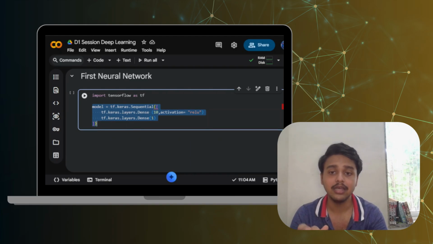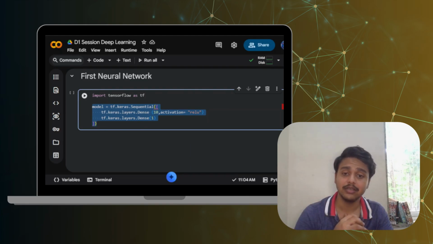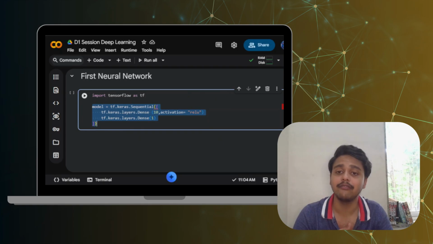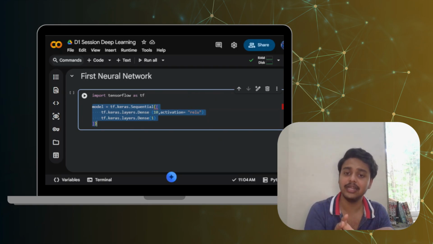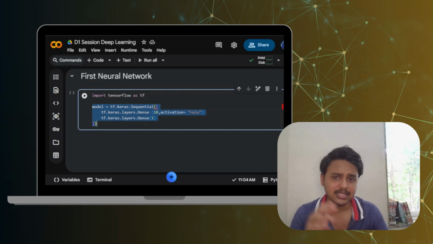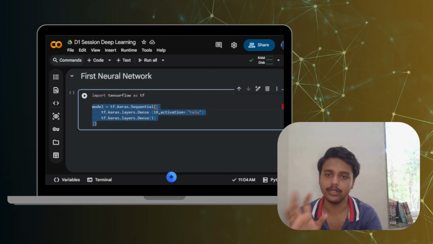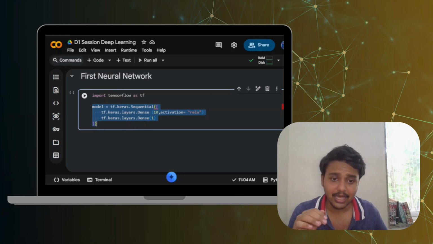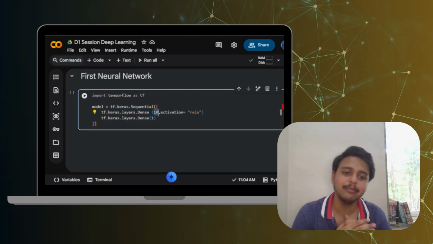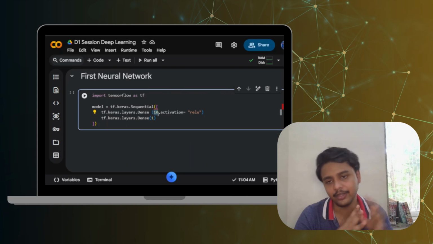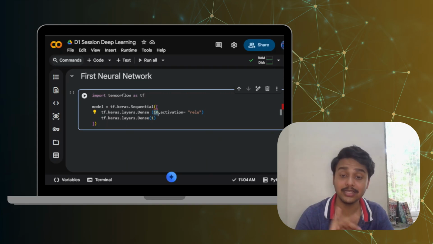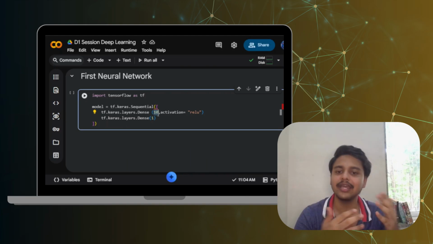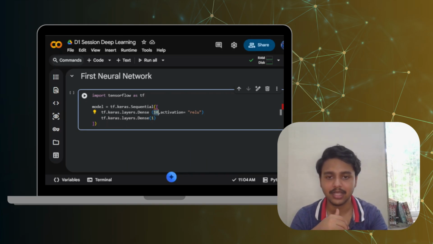So sequential means that the layers are connected one after the other. In the previous section where we discussed, there is an input, there is a hidden layer, and then there is output, just like the neural network diagram we saw in the earlier PPT presentation. And then we are using here 10. So this 10 basically means that we are creating 10 different neurons. Neurons can be understood as small processing units, just like the neurons which are in our brains, correct?